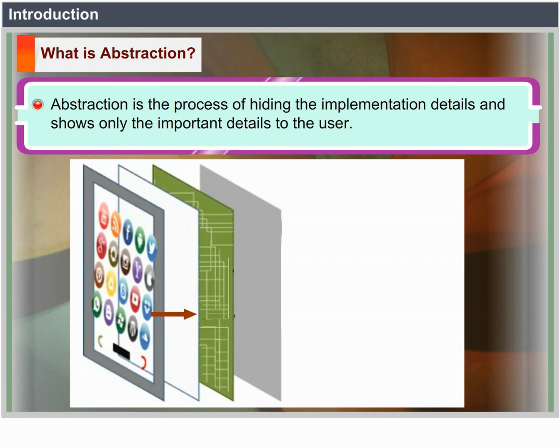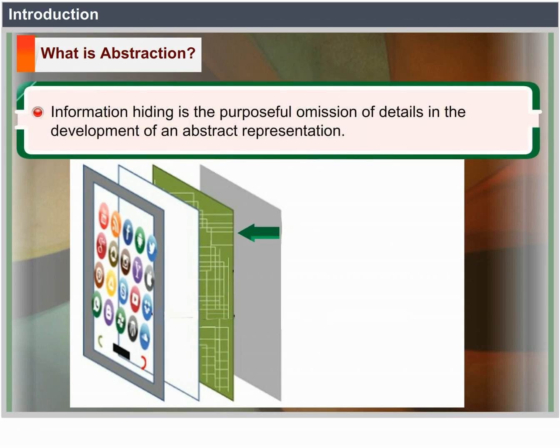Abstraction. Introduction. What is abstraction? Abstraction is the process of hiding the implementation details and showing only the important details to the user. Information hiding is the purposeful omission of details in the development of an abstract representation.